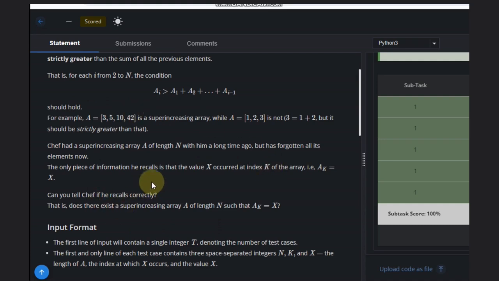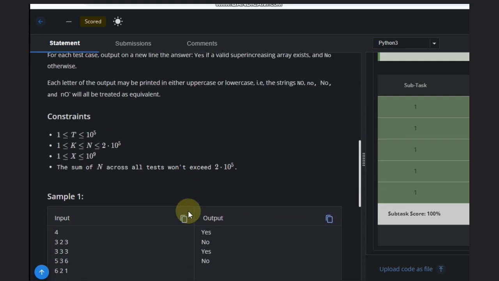So Seth had a super increasing array A of length n a long time ago, but has forgotten all its elements now. That's the problem. The only piece of information he recalls is that the value x occurred at index k of the array, that is A_k equals x. Can you tell Seth if he recalls correctly? That is, does there exist a super increasing array of length n such that A_k equals x or not? This we need to tell.